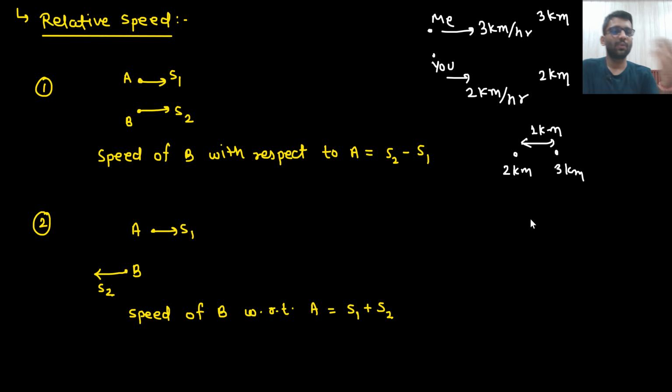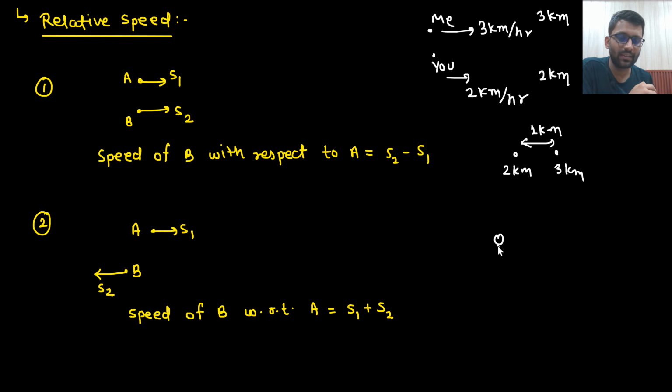Now what could be the other way of looking at it? Let's just say I am running with 3 km and you are running with 2 km. So what you will feel? That you will feel that Himanshu is running with 1 km only, because 2 km per hour is the speed you yourself are running.